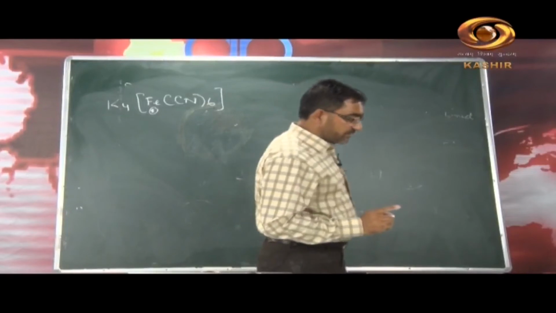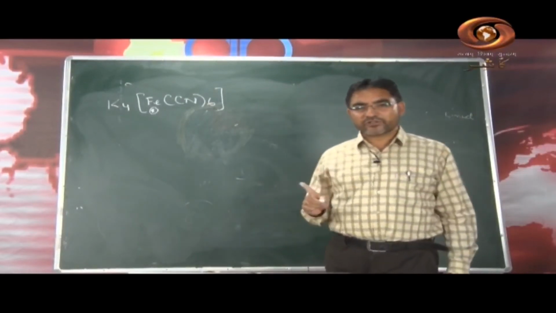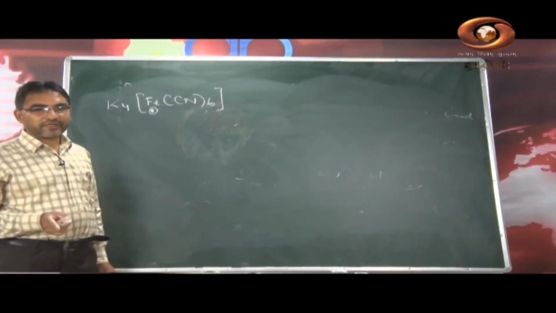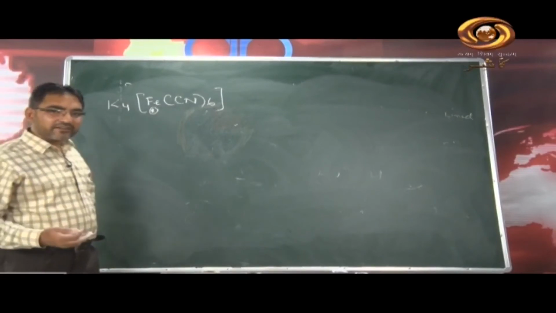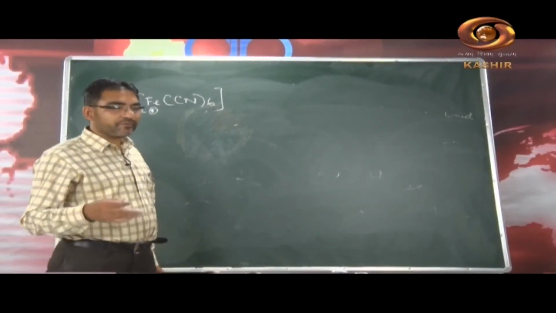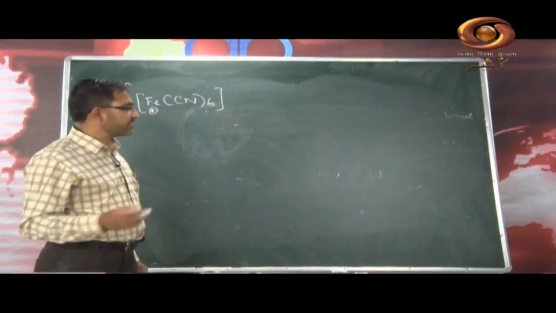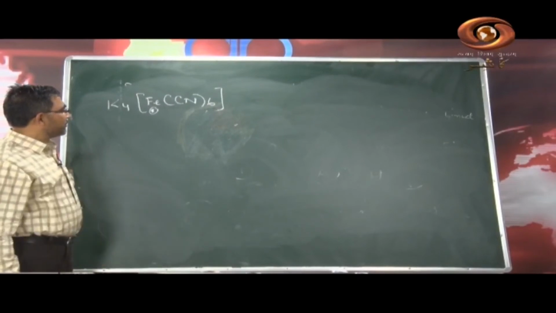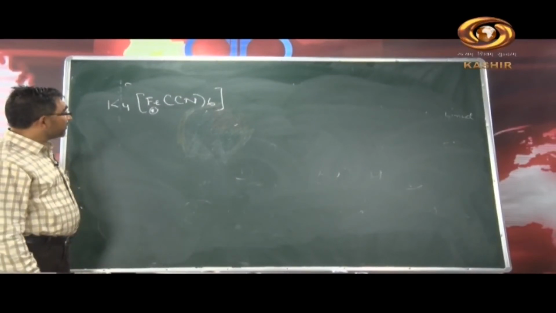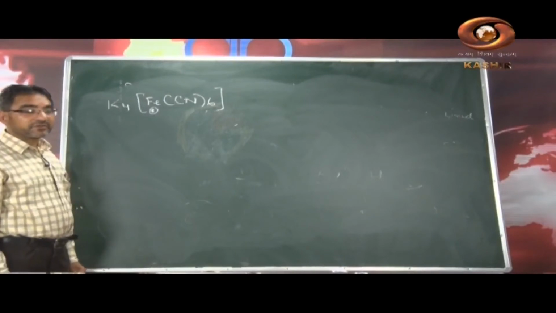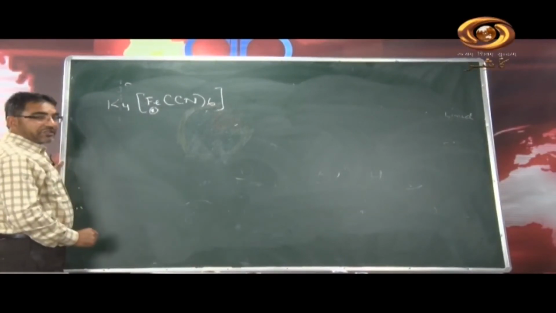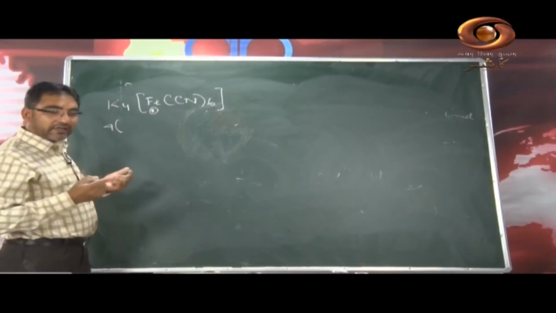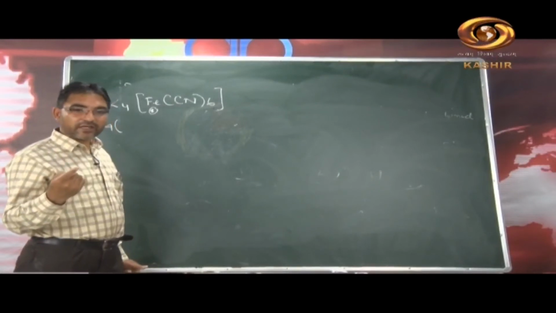Remember this, that the alkali metals are electropositive and they always lose 1 electron, and we assign the +1 positive charge to them. And alkaline earth metals are divalent, they lose 2 electrons, we assign the +2 oxidation state in the combined state. This compound, potassium hexacyanoferrate, and we want to know the oxidation state of the iron in the compound. Here you have potassium, but you have 4 potassium, and potassium belongs to the alkali metals, they lose the 1 electron in the combined state.